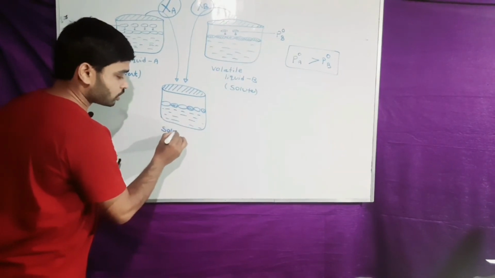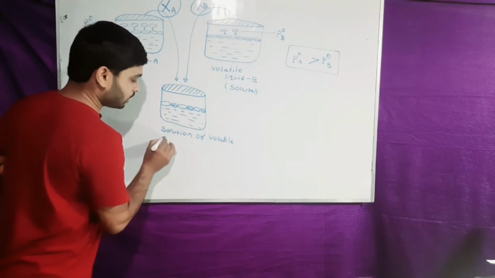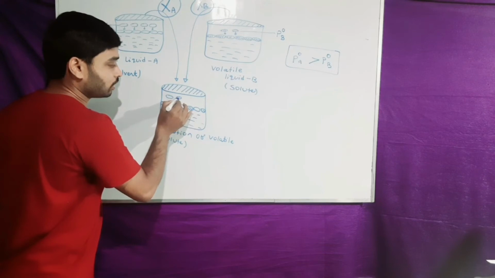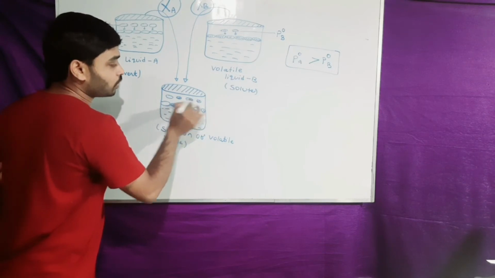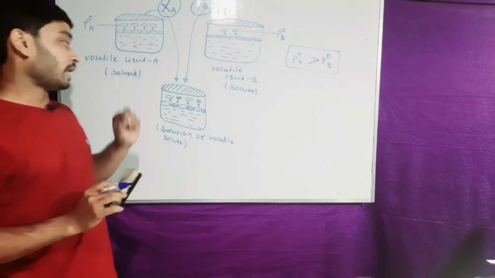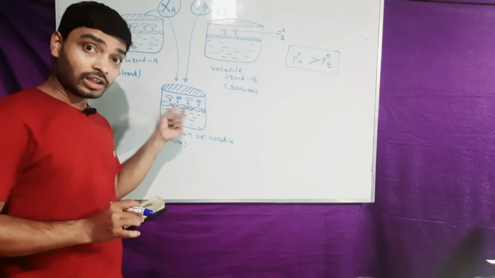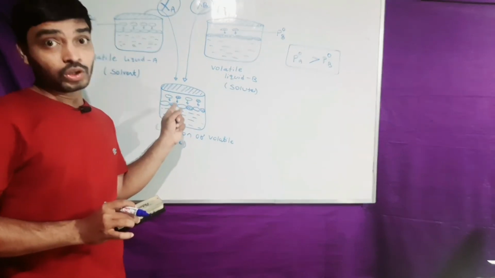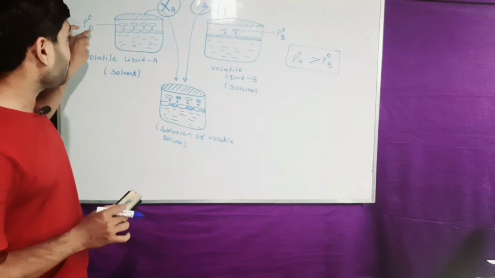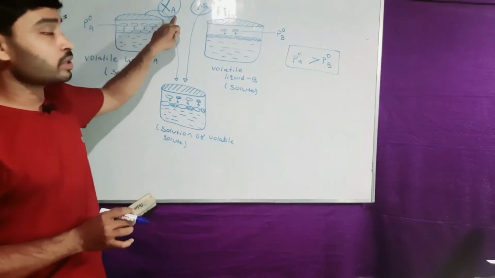So it is the solution of volatile solute, and the pressure produced by the vapors of the volatile liquids, at a constant temperature, is equal to the partial pressures exerted by the individual vapors, which is equal to the product of the partial pressure of the volatile vapors in pure form multiplied with its mole fraction.